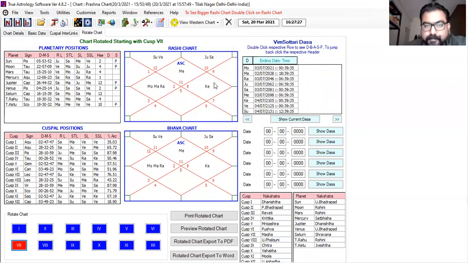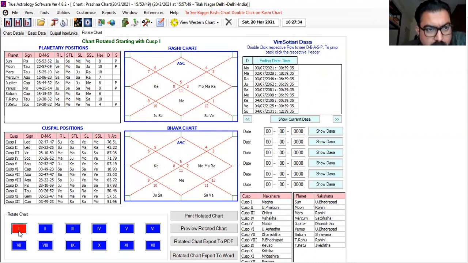Which team is Mars favoring? On the left hand side, you write down team A side, because I have rotated the chart. Read the Mars. Sir, Mars is in Moon star, Jupiter sub, Rahu sub. Write down Mars, Moon, Jupiter, Rahu.